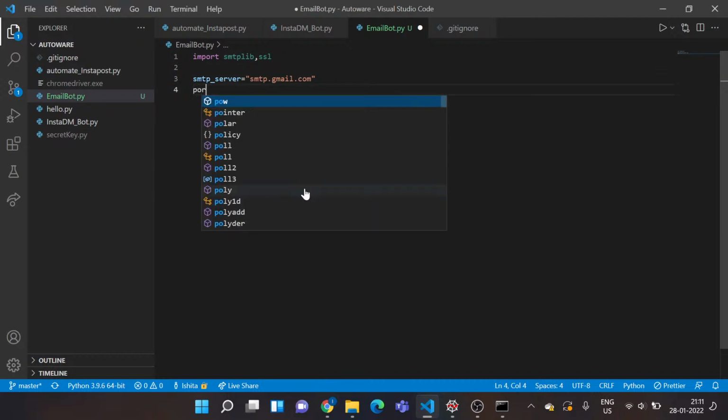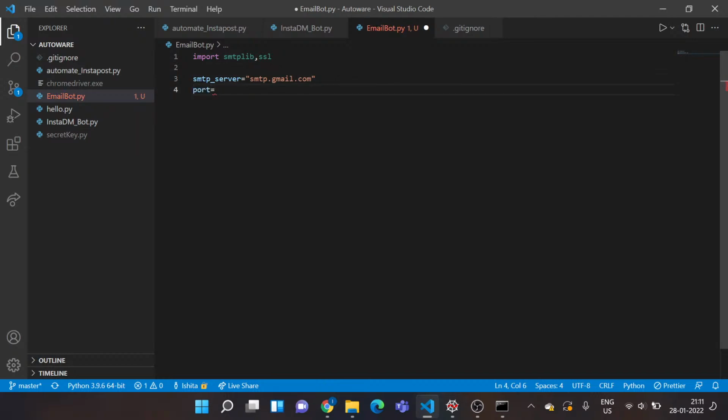The port for TLS, I'll be using the TLS protocol, so I'll be giving that port number. If you use the other one, that is the SSL one, the port number as far as I remember is 465. Again, you can Google it as SMTP SSL port, so you'll get the number. So for now, I have this 587 in my code.